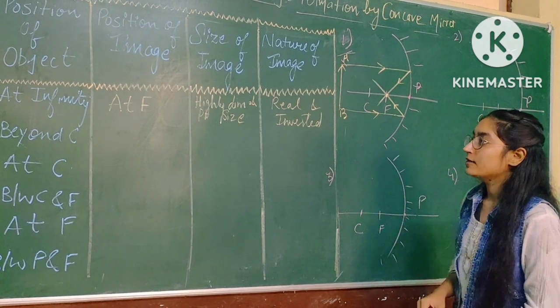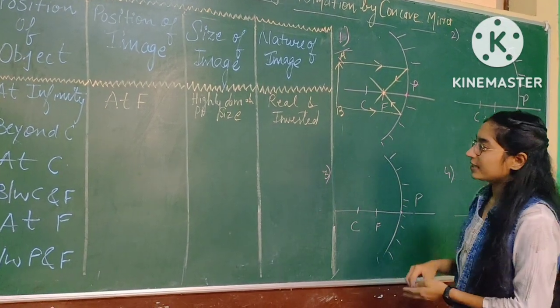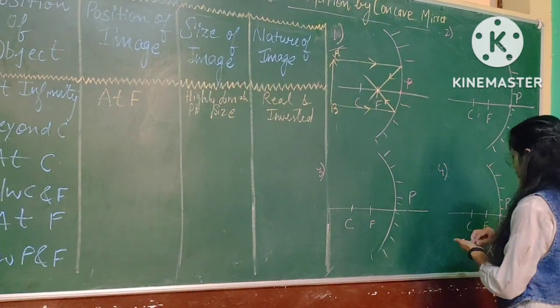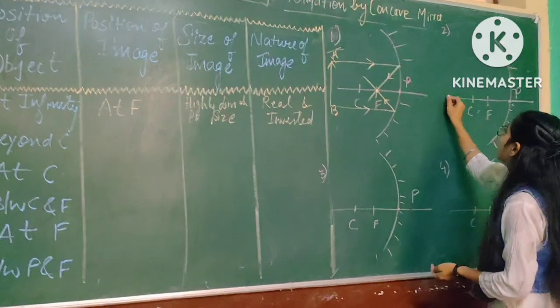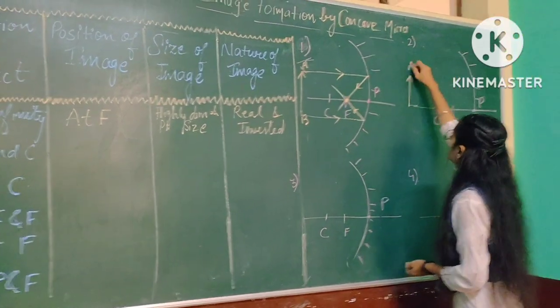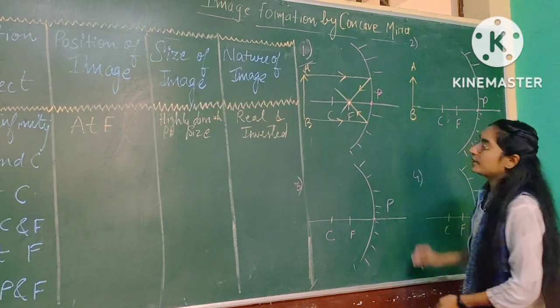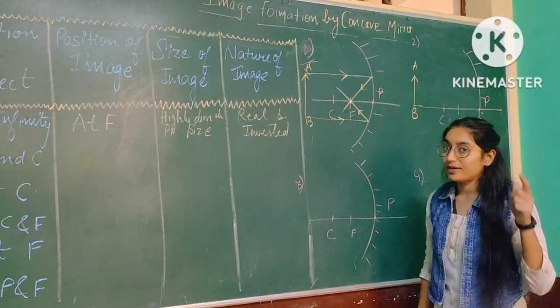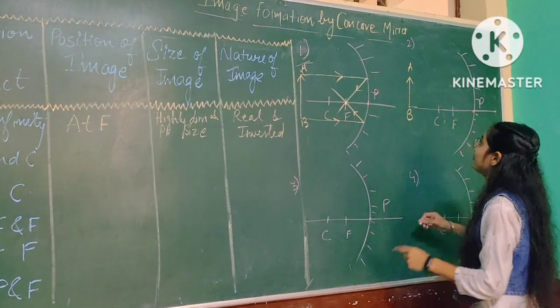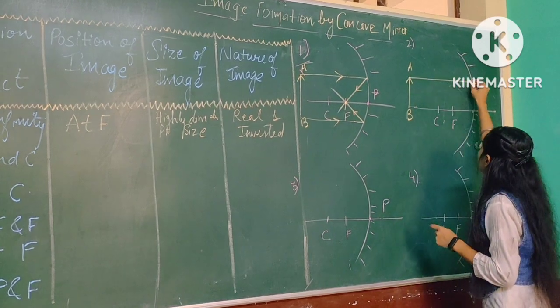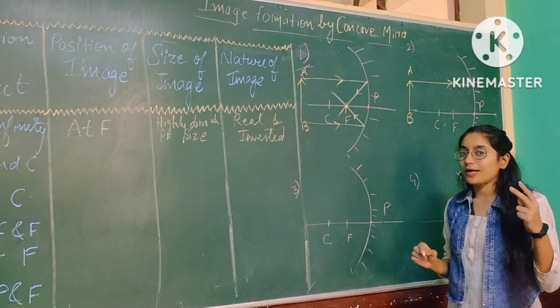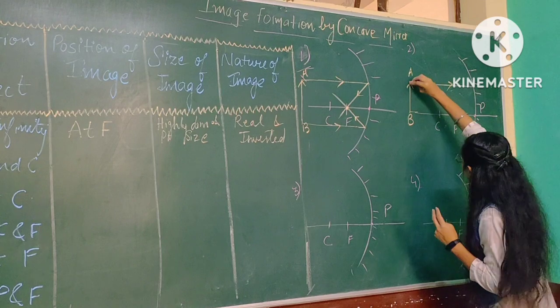Next case, when position of object is beyond C. So beyond C, I am taking the object here. This is your object, that is AB. Now follow the rule and trick that I have told you. What is the trick? First light should be parallel and second light should pass through the center.